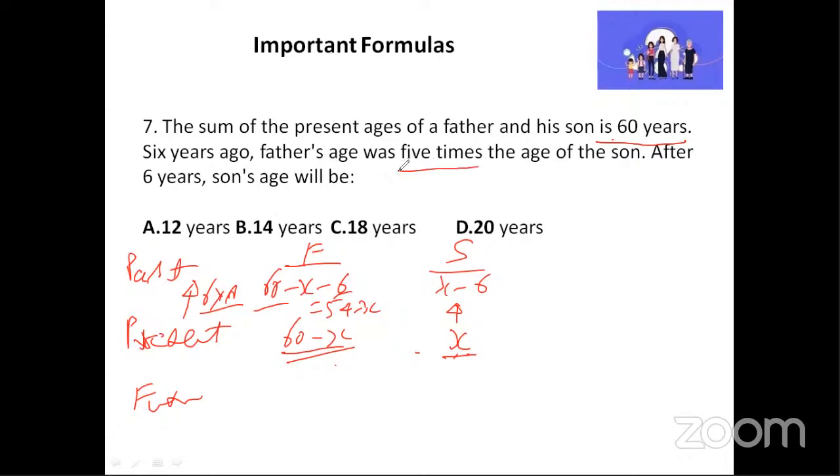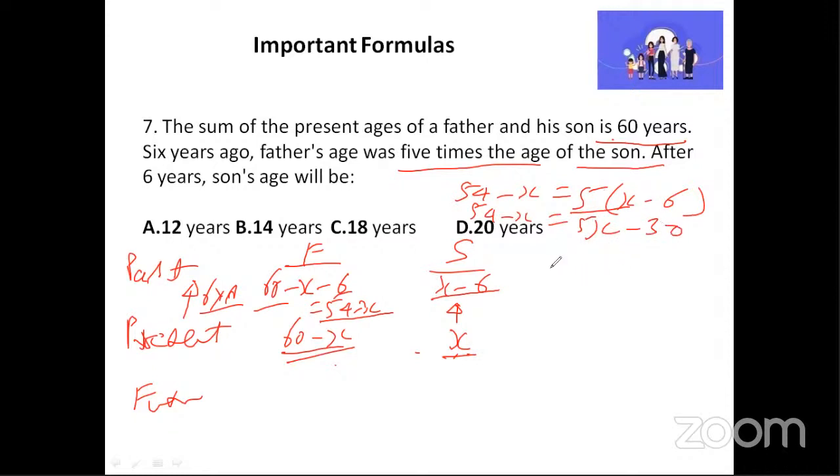Okay. Now they have given a relationship here. Father's age was 5 times the son's age. So what was father's age? 54 minus x. So they are telling 54 minus x is equal to 5 times son's age. How much is son's age? 5 into x minus 6. So when you multiply, this will be 54 minus x is equal to 5x minus 5 into 6, 30. So I'll bring minus x that side, and this 30 will come this side. So 54 plus 30 is equal to 5x plus x. 54 plus 30 is 84, is equal to 5x plus x, which is 6x.